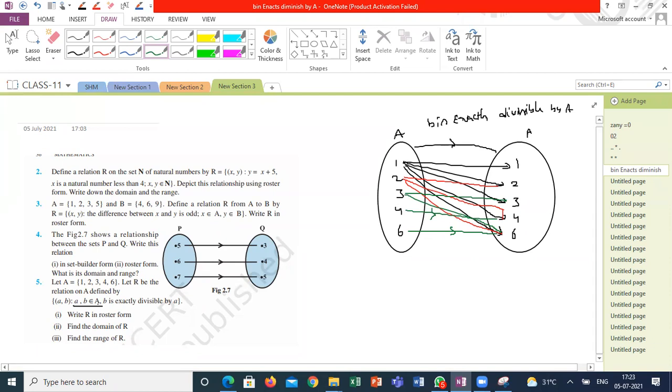If I am taking 4, 1 by 4 is not divisible, 2 by 4 is also not divisible, 3 by 4 is also not divisible, 4 by 4 is divisible. But 6 by 4 is not divisible. 6 by 6 is possible. Correct or not? Yes, sir, got it.